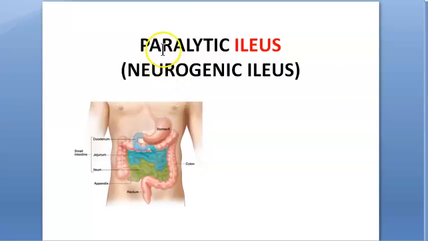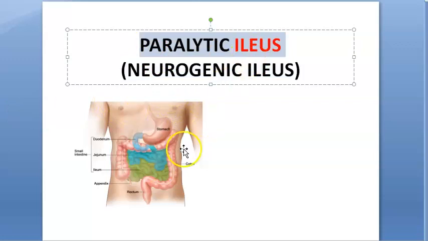Guys, just one more point. See, paralytic ileus, that is the paralysis of the ileum, right? Paralytic ileus, they're talking about the small intestine, right? So basically, this can happen because of hypokalemia. Here they're not saying that it will cause constipation. They're saying there is fluid and gas accumulation which will lead to distension of the abdomen.